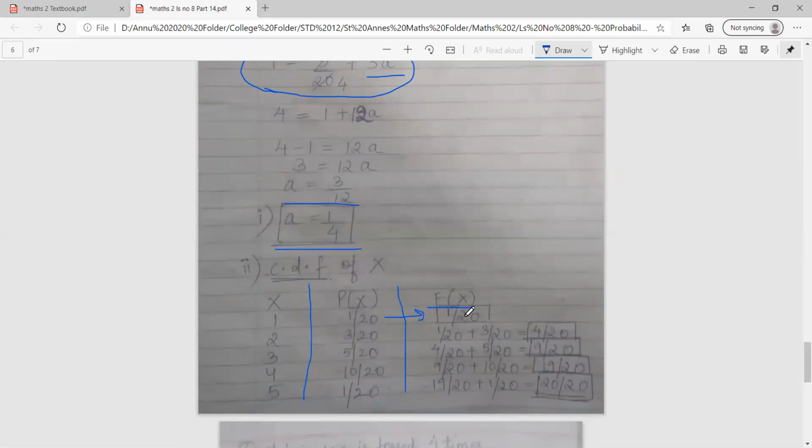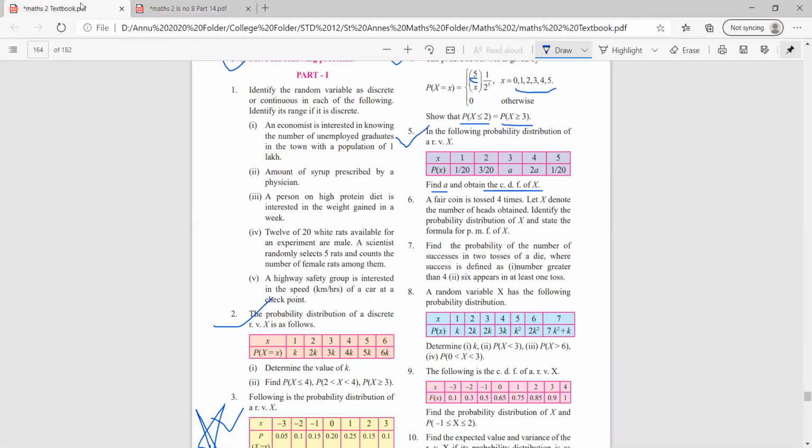So 1/20 remains the same. Then you will add 1/20 with 3/20. So that will give you 4/20. 4/20 plus 5/20 will give you 9/20. 9/20 plus 10/20, 19/20. And 19/20 plus 1/20, 20/20, answer is 1. With this the sum ends. So I hope you all are getting how to do the sums. Okay.